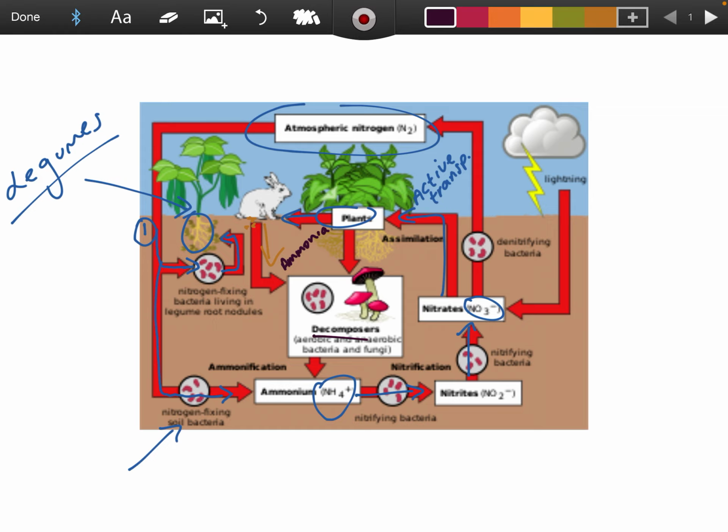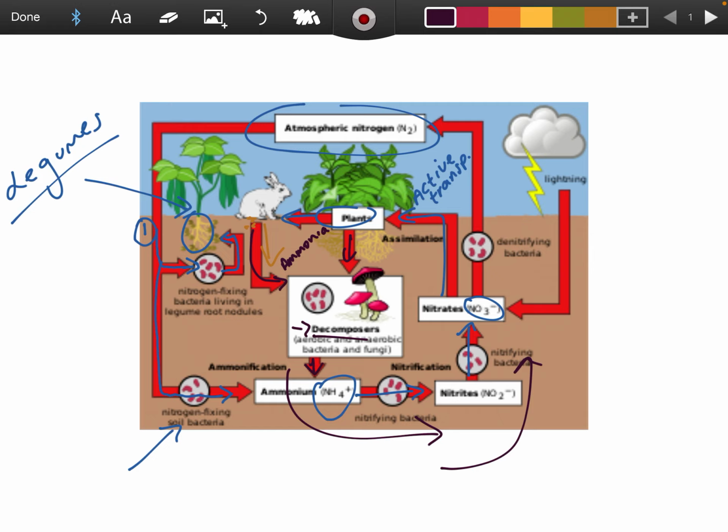Then the animals die, and so do the plants, and so do the proteins with them. The protein in their cells all contain nitrogen, and this is where decomposing bacteria come into play and break down the protein into a nitrogen compound. So that's where the decomposers come in. They decompose the protein, and that's why there's an arrow down here and an arrow here, because the plants and animals die, or the feces from the animals. And then the protein is broken into a nitrogen compound, and that nitrogen compound is used to form ammonium. Okay, and the process then happens all over again.